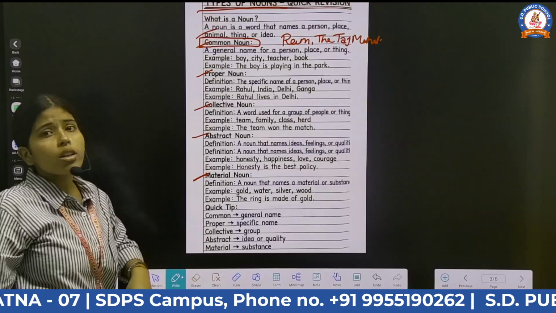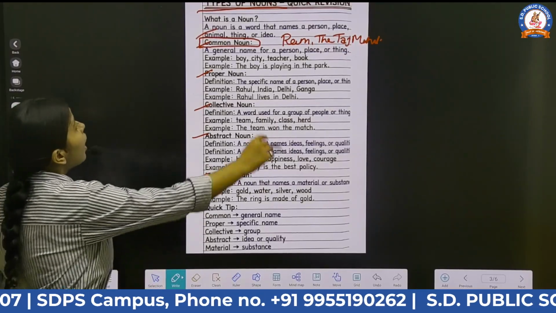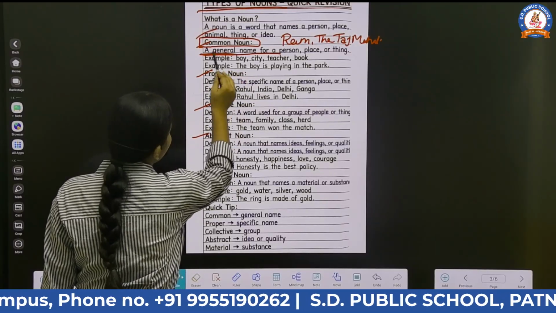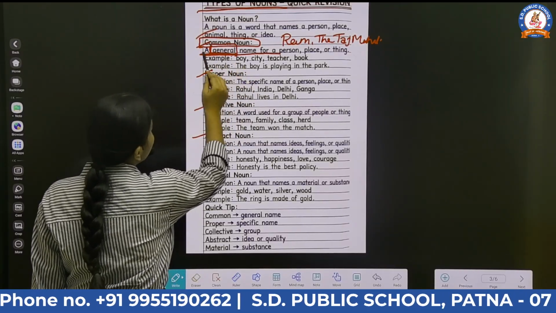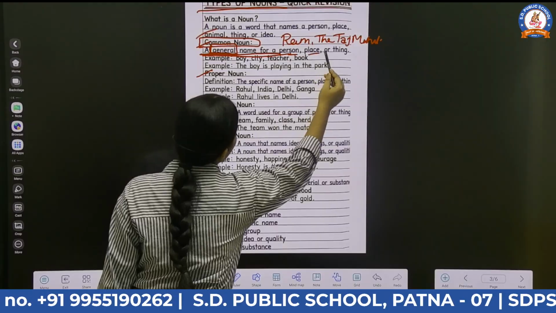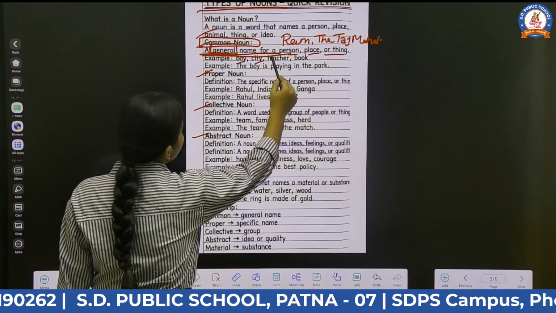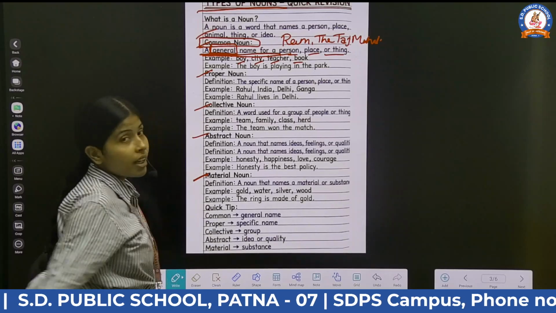Dear students, what are common nouns? A general name of a person. It is a general name. Note this word, general. It is a general name of a person, place, or thing. Okay, for example, you can see boy, city, teacher, book, etc.